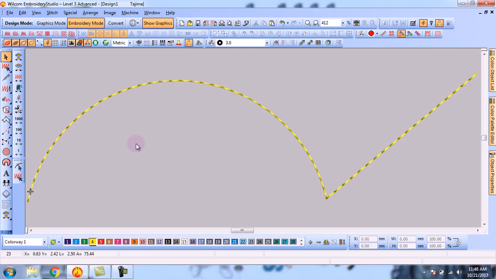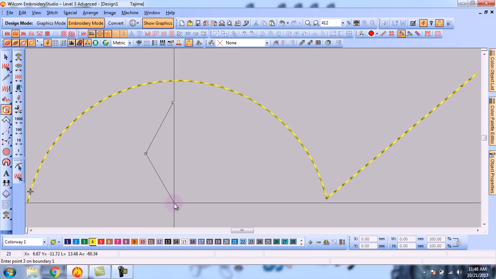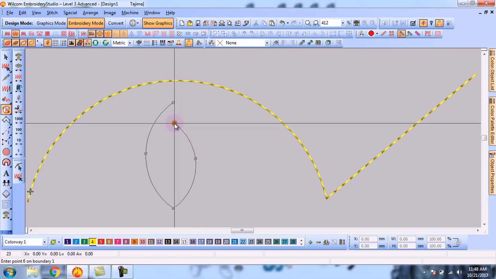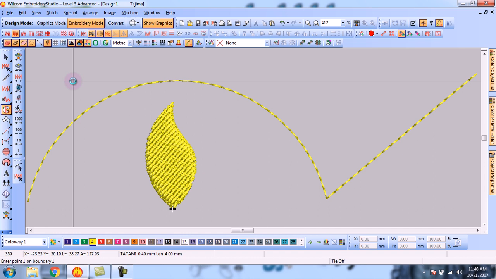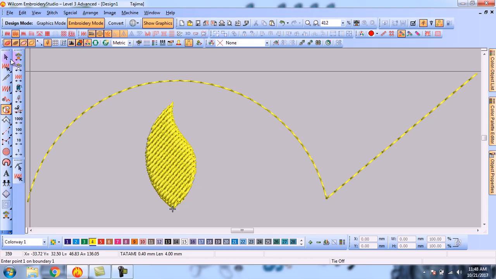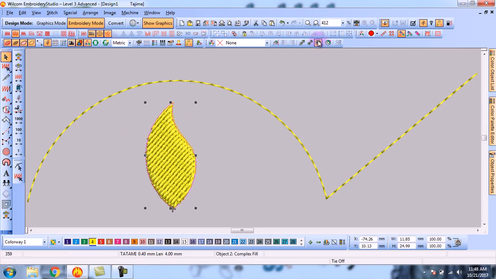Okay, so delete them. We can also apply the Sequin Fill tool on any object directly. For example, I have an object made by complex fill. Now I have to convert or change it into sequin fill directly. So select the object, it's simple, select the object and click on the Sequin Fill tool.